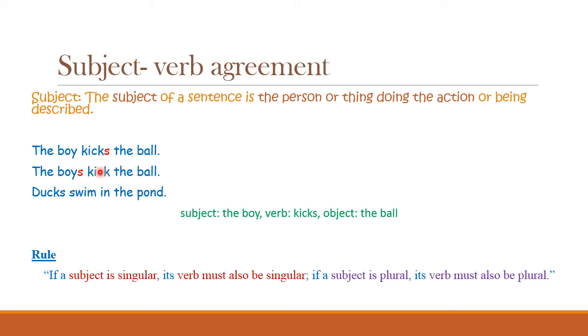That's when a verb is plural. I hope it's clear to you. So, in this sentence, ducks swim in the pond. It is not swims, it is swim, because the subject is plural. There are many ducks. So, we don't add s.